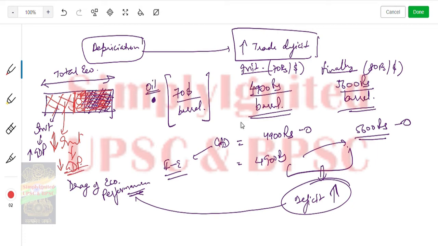So there will be a drag on economic performance, and this drag will again lead to what? Depreciation. Why? Due to the factors that I have explained. So this is one more vicious cycle. A drag on the Indian economy will lead to what? FPI outflows, which will again lead to depreciation. So all the factors are intermingling, where if one is affected, it leads to a depreciation effect, right?